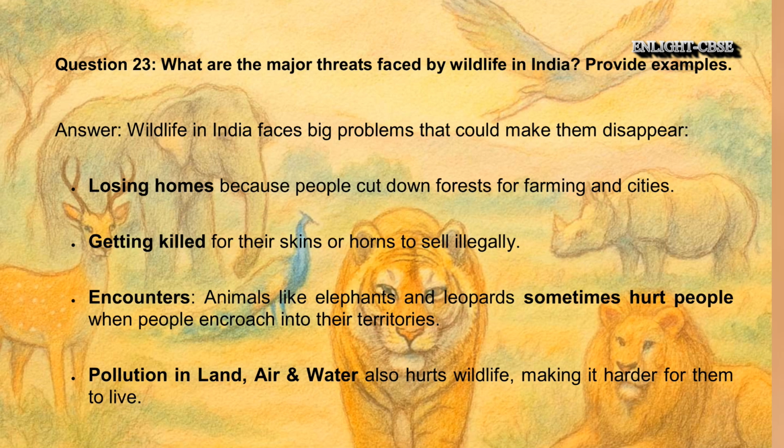Question 23. What are the major threats faced by wildlife in India? Provide examples. Answer. Wildlife in India faces big problems that could make them disappear. Losing homes because people cut down forests for farming and cities. Getting killed for their skins or horns to sell illegally. Animals like elephants and leopards sometimes hurt people when their homes get smaller. Pollution in water and air also hurts wildlife, making it harder for them to live.